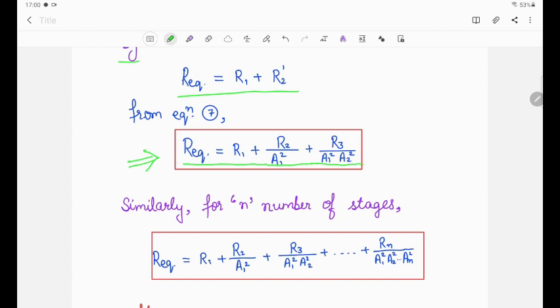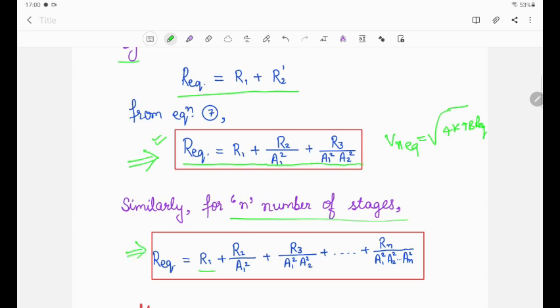Right. So this is the equivalent resistance at the input of the cascaded amplifiers, and this R equivalent is generating the equivalent noise voltage, which will be equal to square root of 4kTB R equivalent. And for n number of stages, what will be the equivalent resistance?